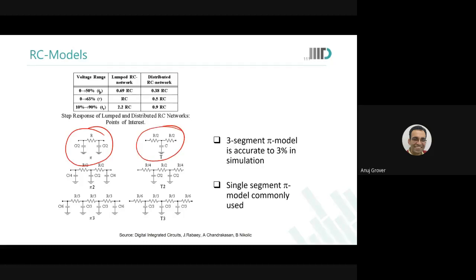The 3-segment pi model, which has 3 pi's in it, is accurate to 3%. The 3-segment pi model or T model, both are similar and will give the same results. But even a single segment pi model is not too inaccurate. This must be within 5 to 10%. People usually model this, and the 3-segment is not used as often. But if you really want to be extremely accurate, you can use a 3-segment pi model, and that should be good enough.